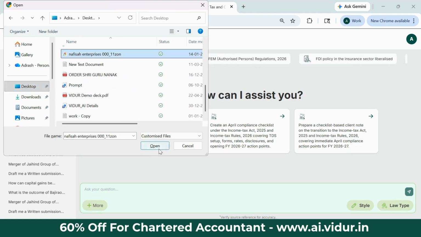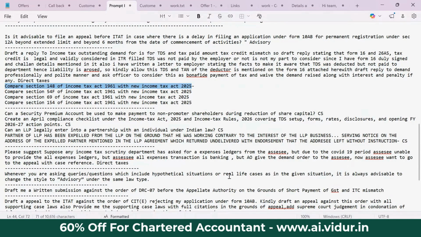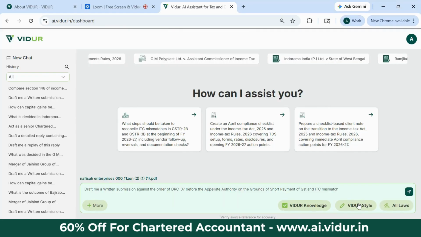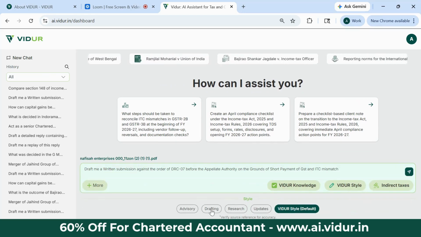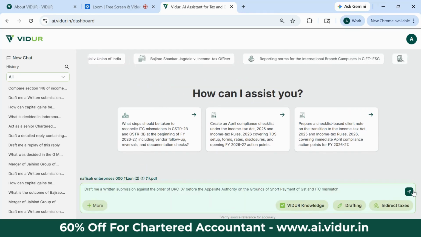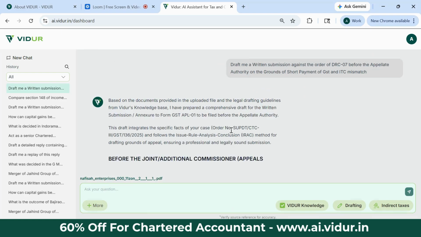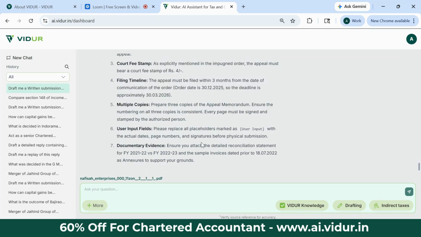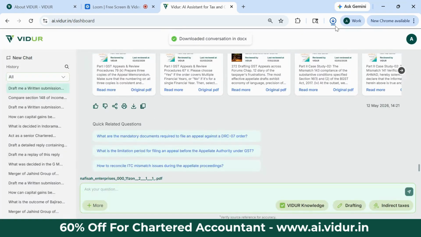I have uploaded this document, and now I'm going to run the prompt. Now you need to choose your law type, like the document regarding indirect taxes, and as you need to generate a draft, you can select the drafting feature, and in a simple two steps, you can generate a detailed response with this. Your draft is ready. Simply, you can download it in Word format.